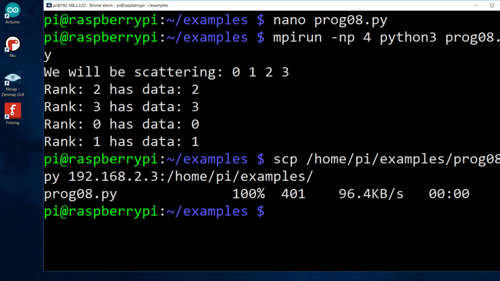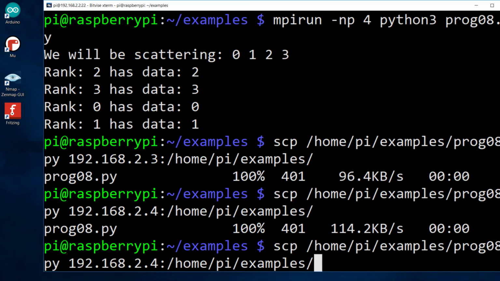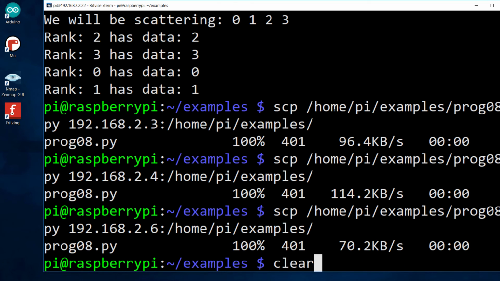Okay, now it has been copied to all the other nodes.